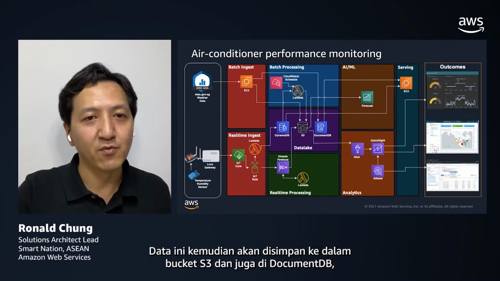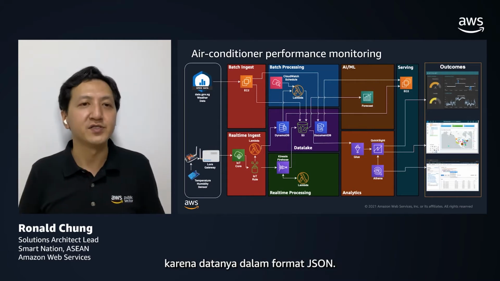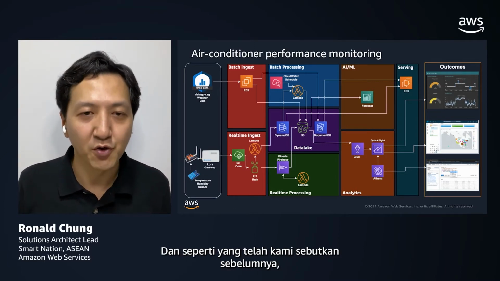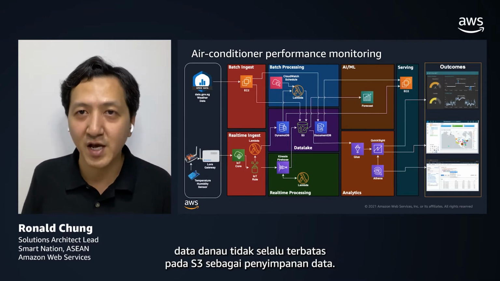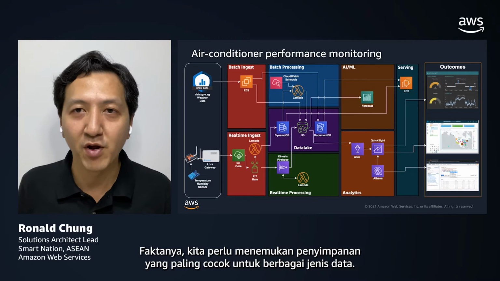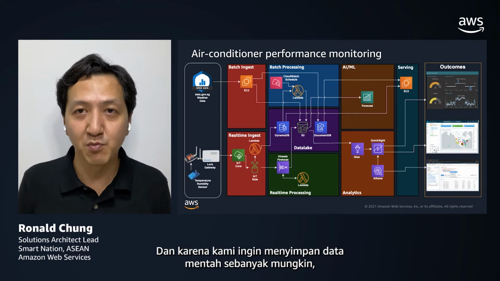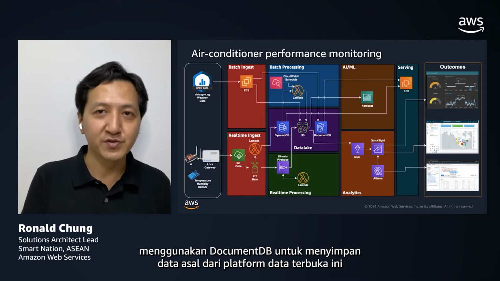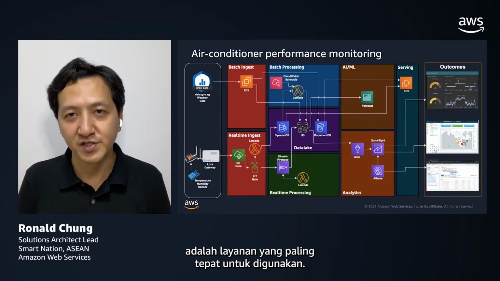And this data will then be stored into the S3 bucket as well as in the DocumentDB because the data is in JSON format. And as we have mentioned earlier on, the data lake is not necessarily restricted to S3 as the data storage. As a matter of fact, we need to find the most appropriate storage for different kinds of data. And as we would like to preserve the raw data as much as possible, utilizing the DocumentDB to store the original data from this Open Data Platform would be the most appropriate service to utilize.